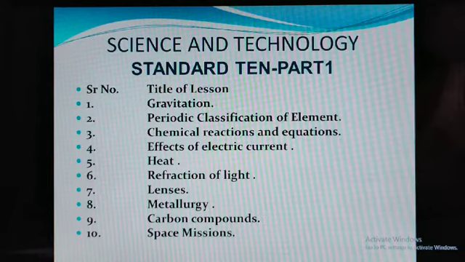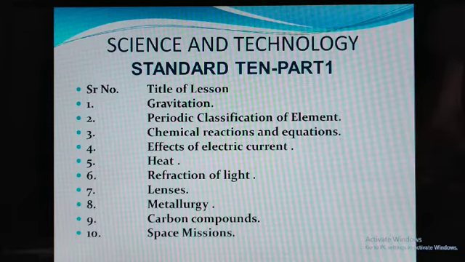In the fifth topic we are going to cover heat, in which we have conduction, convection, radiation. Sixth topic is reflection of light, which is known to you. Seventh topic contains lens. Eighth topic is metallurgy, which contains properties of material.